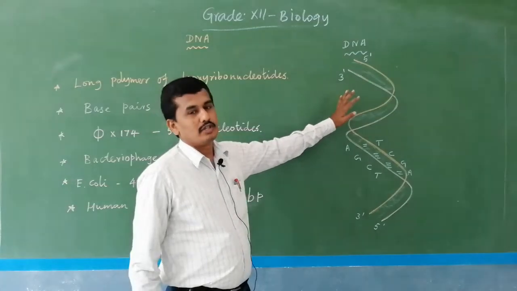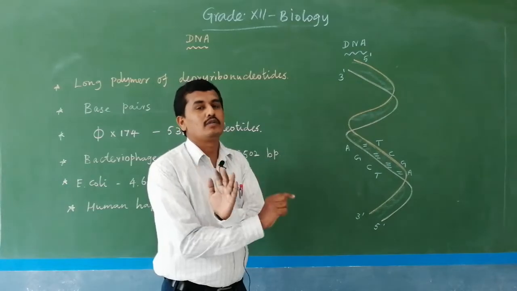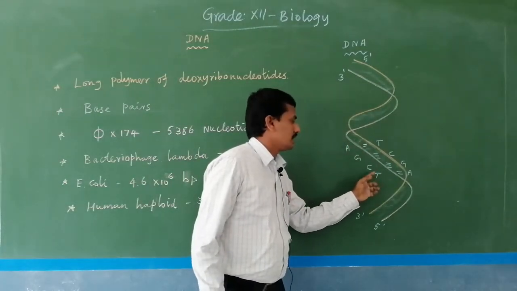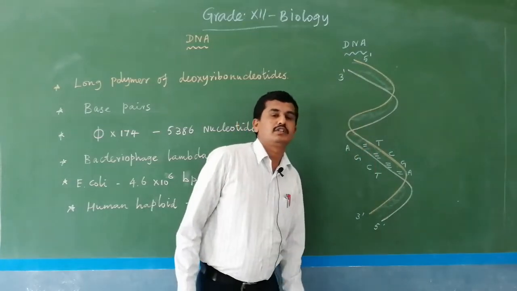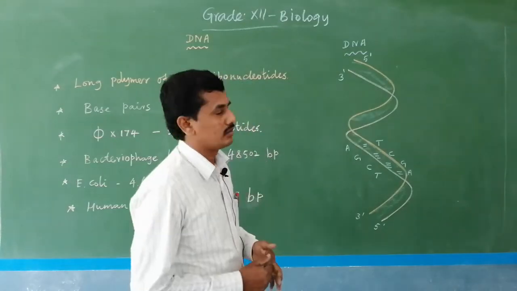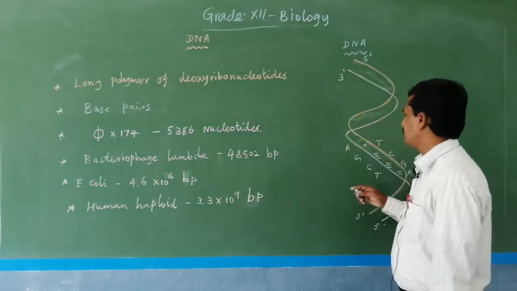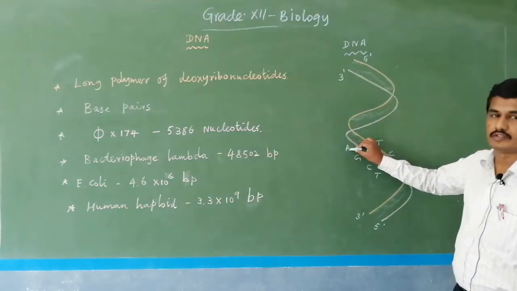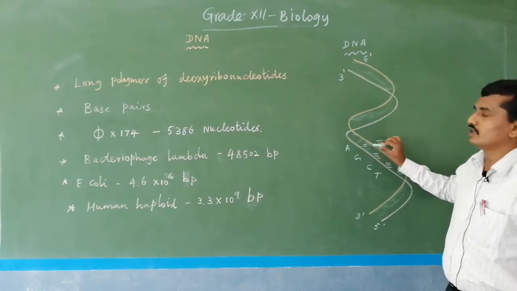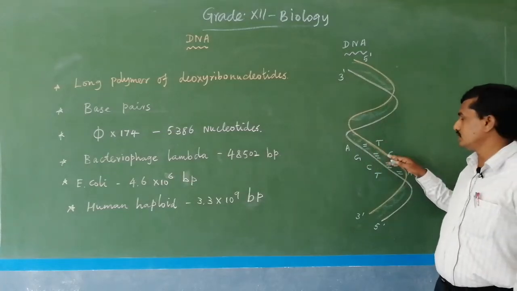DNA is deoxyribonucleic acid, which consists of 2 chains, a double helical structure, 2 polynucleotide chains. Polynucleotide means 1 nucleotide, second, 2, 3; more than 2 nucleotides present in the DNA is a polynucleotide. Normally DNA is a polynucleotide. Then the next one is base pair. A base pair is a pair of nitrogen bases: adenine and thymine is a base pair, 2 bases paired.